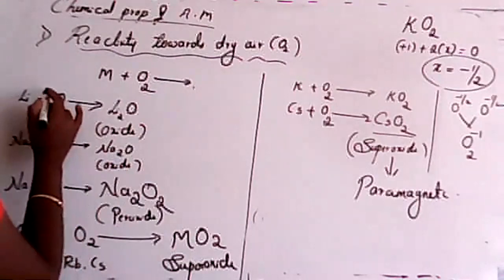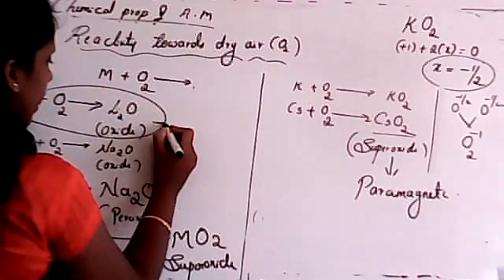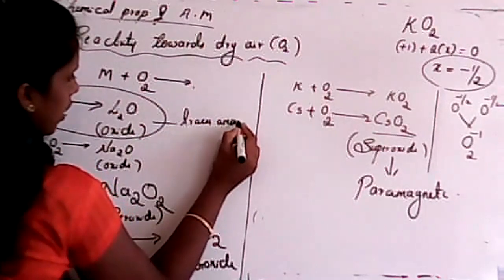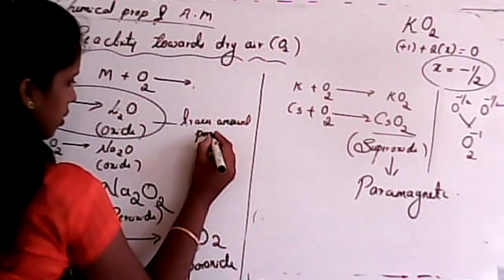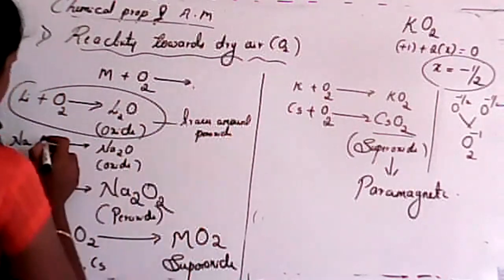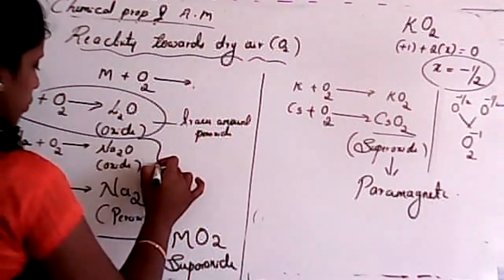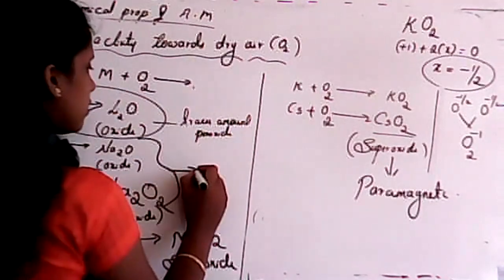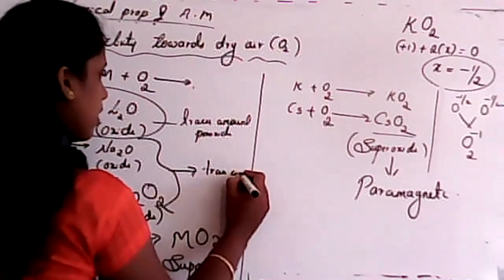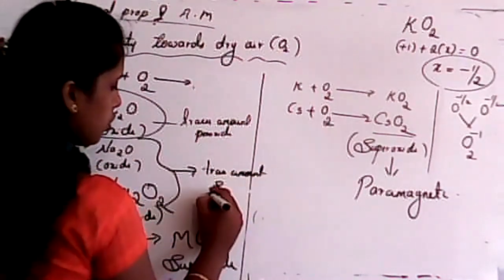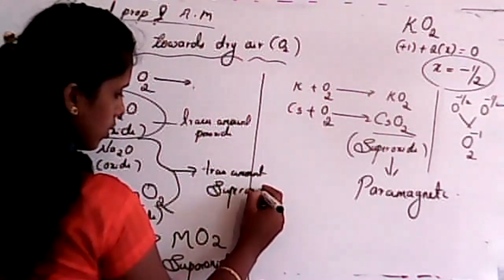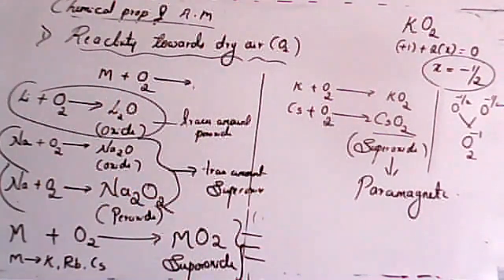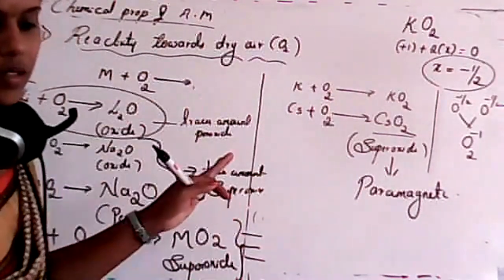Remember one thing: lithium can form only oxide, and in trace amounts it can also form peroxide. Second, sodium and potassium can form oxide and peroxide, and there will be trace amounts of superoxide. And these others can form all three: oxide, superoxide, and peroxide. Is it clear, students?